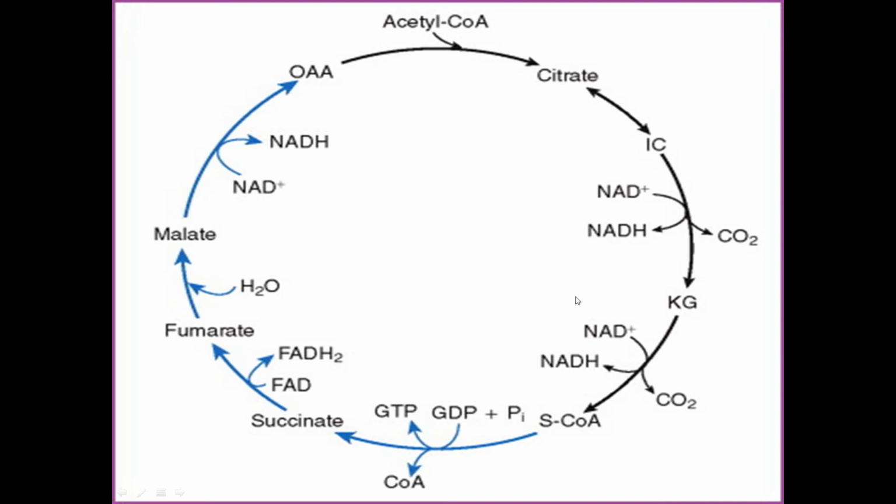Totally here 3 NAD dependent dehydrogenase enzymes give 3 multiplied by 3, 9 ATP, and the FAD dependent dehydrogenase enzyme succinate dehydrogenase in the electron transport chain gives 2 ATP; 9 plus 2, 11, and here 1 ATP by substrate level phosphorylation, and altogether 12 ATP for one acetyl coenzyme A molecule.